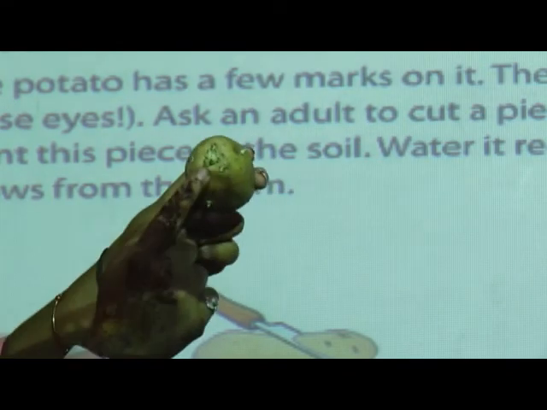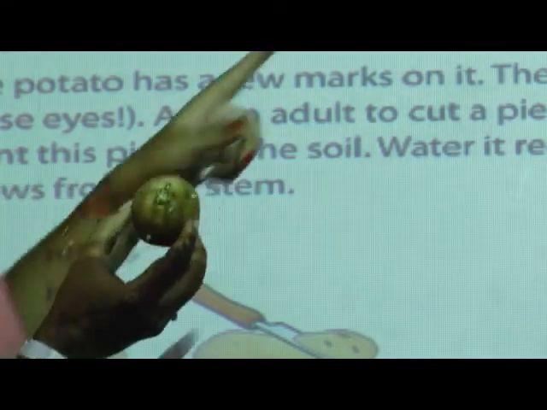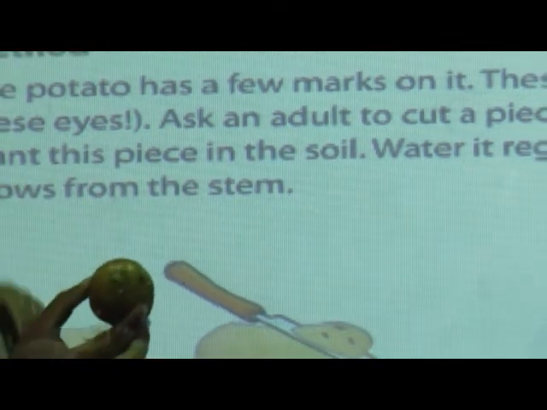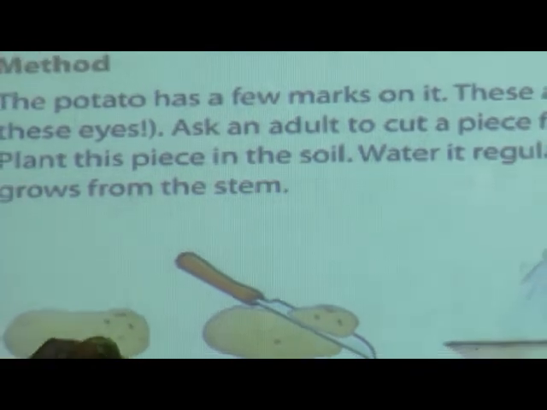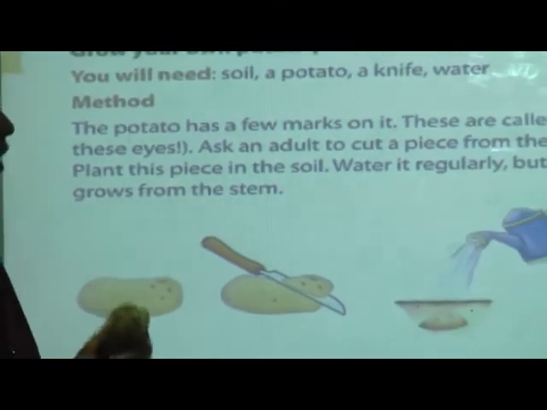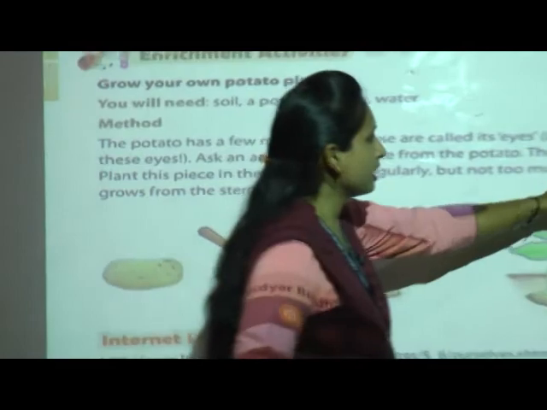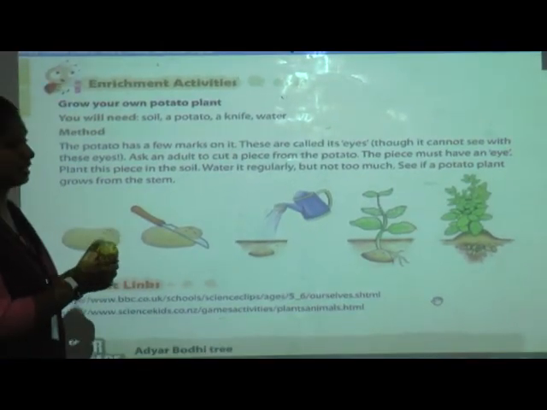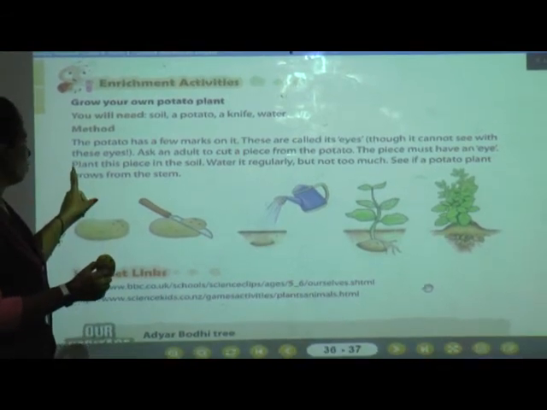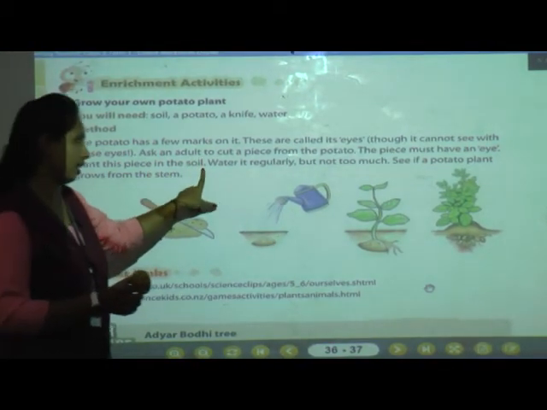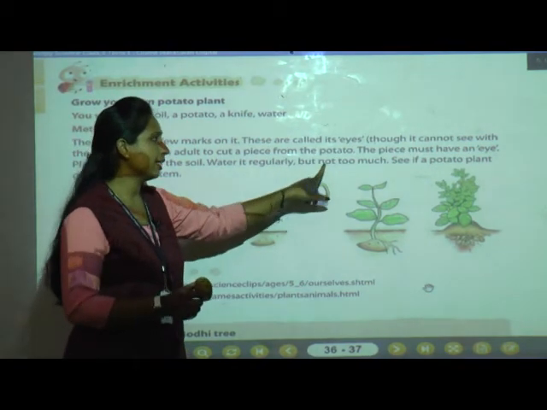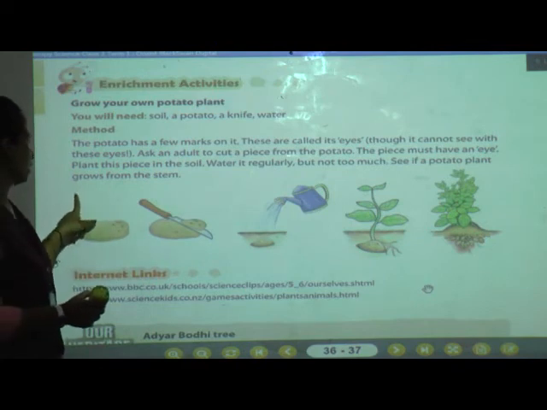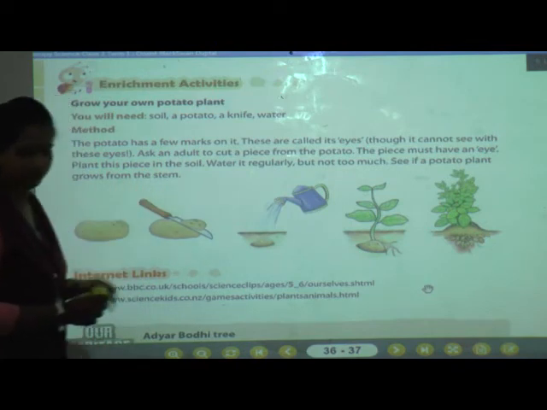Whose eyes? Potato's eyes. But you cannot see with these eyes. So ask an adult to cut a piece from a potato, and the piece must have an eye. So when we are cutting this potato, this piece must have the eyes. Plant this piece in the soil and water it regularly, but not too much, and a potato plant will grow from the stem.